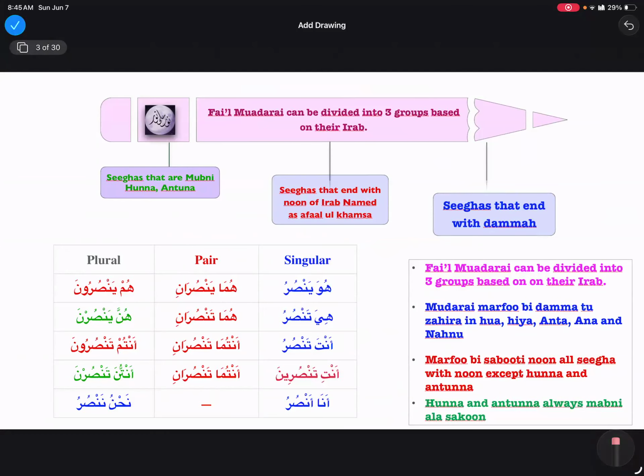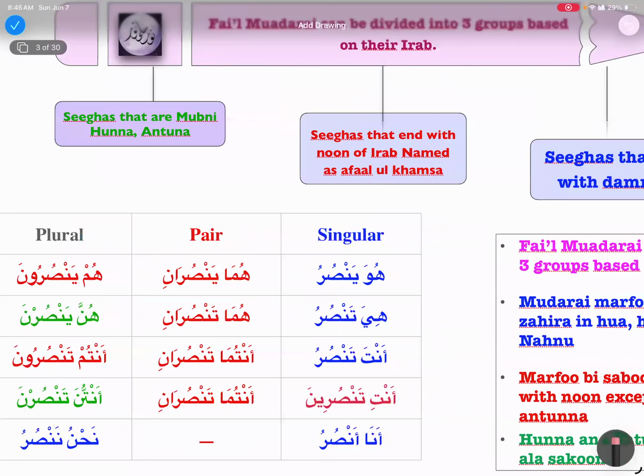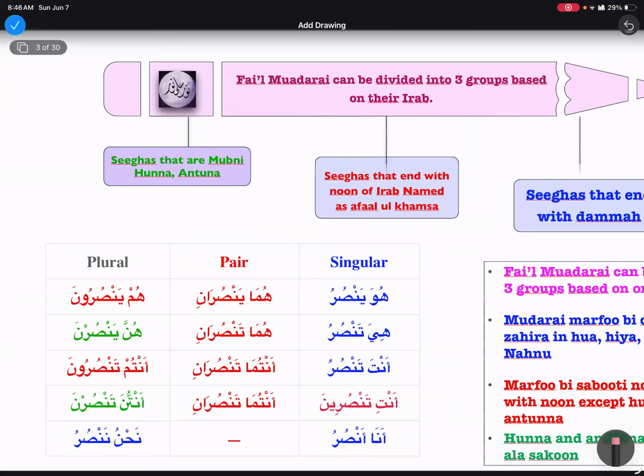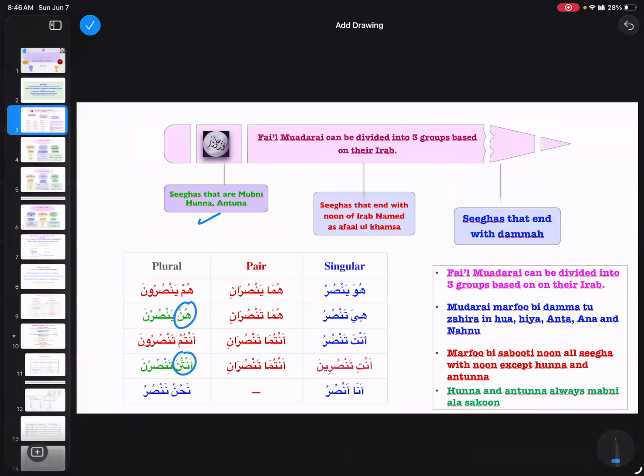What is the second group? Sigas that end with noon of i'rab, named afalul khamsa. So just leaving hunna and antunna, the rest of them are afalul khamsa. And then we have the mabni siga. So we need to remember this classification.